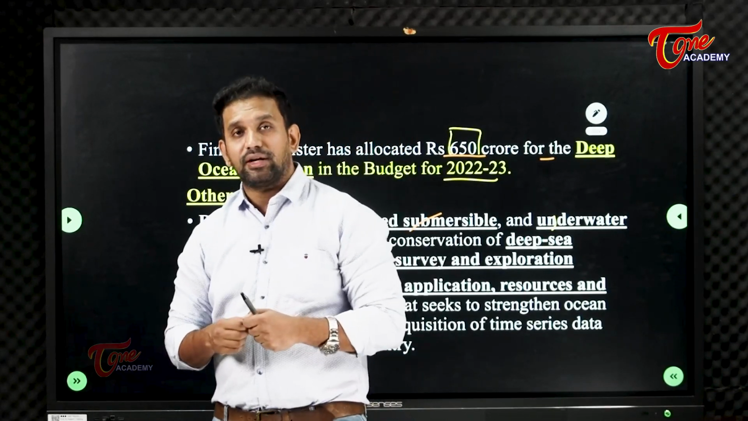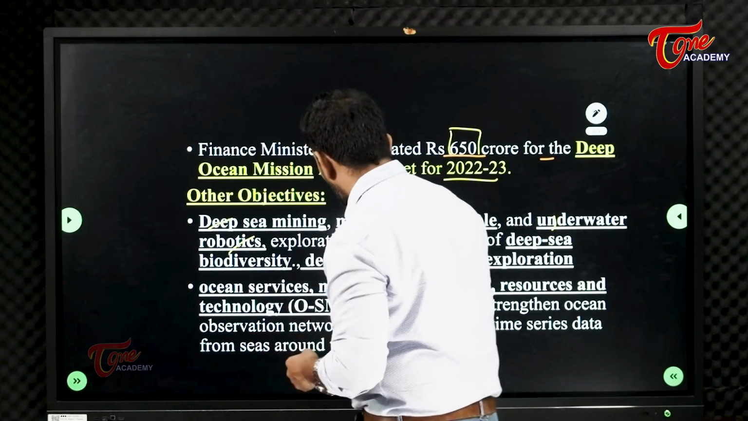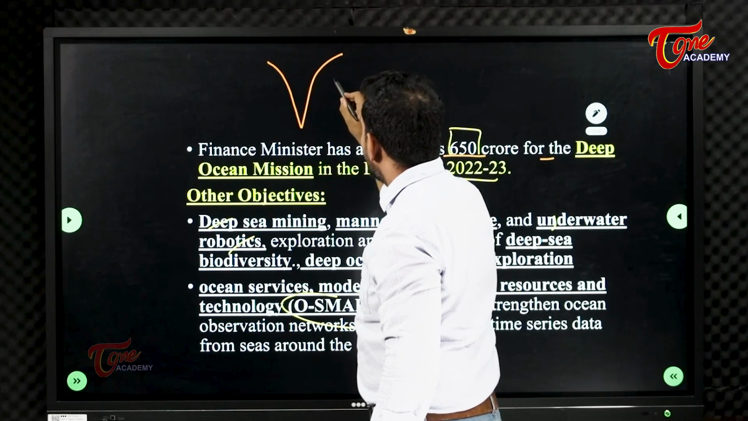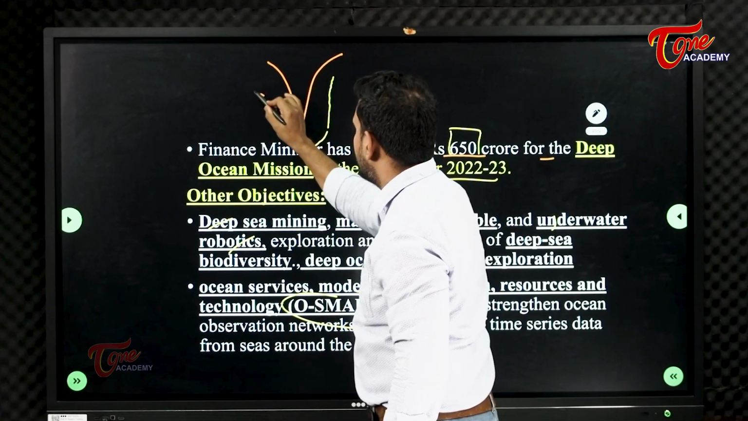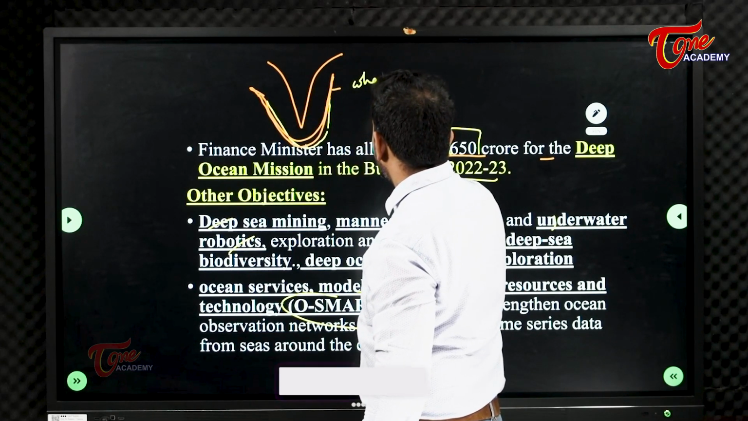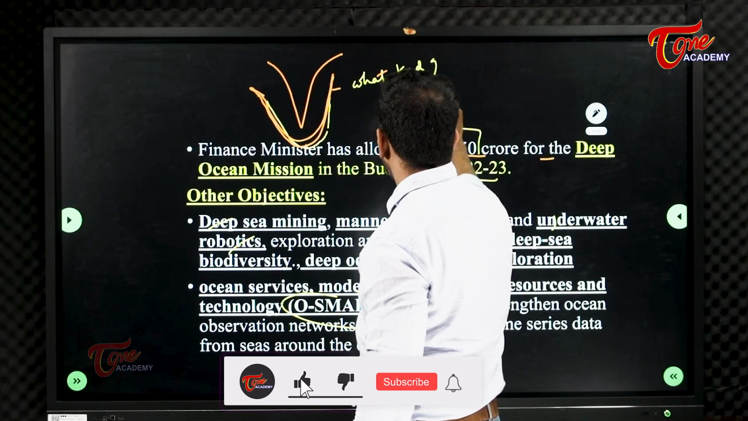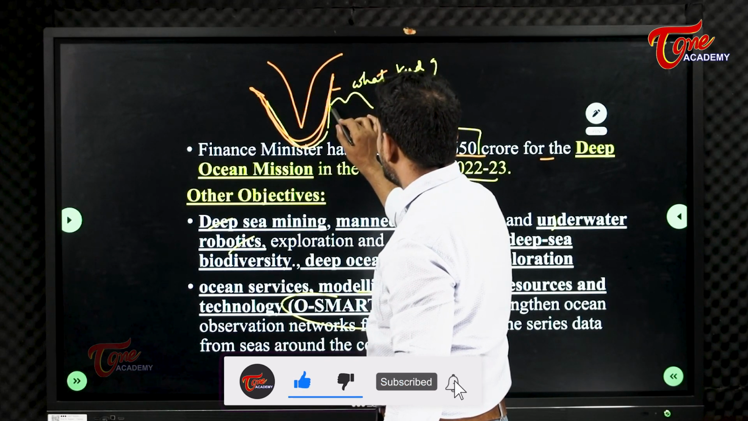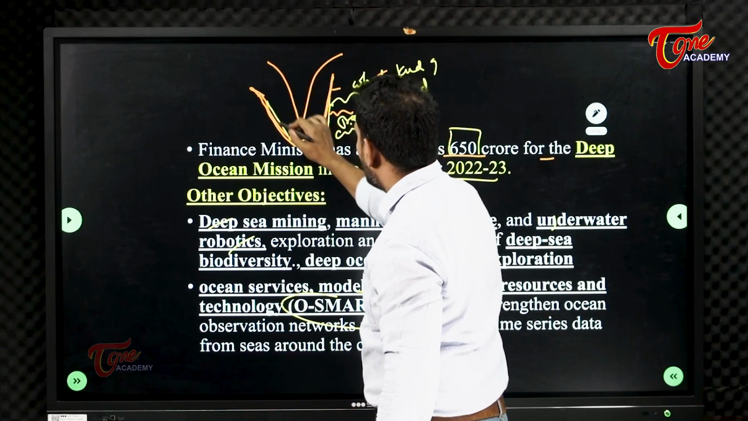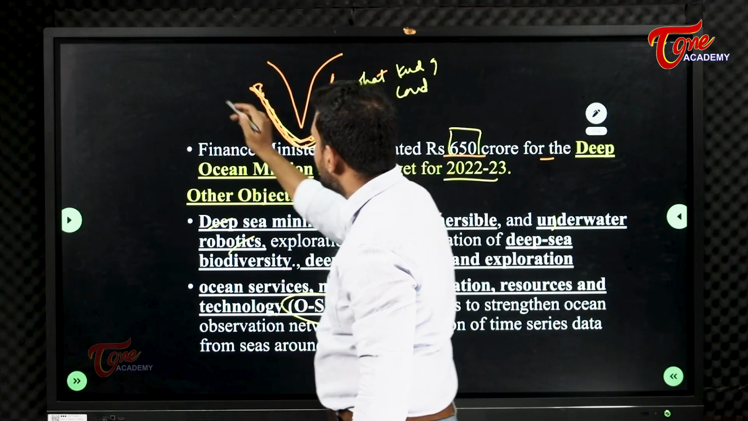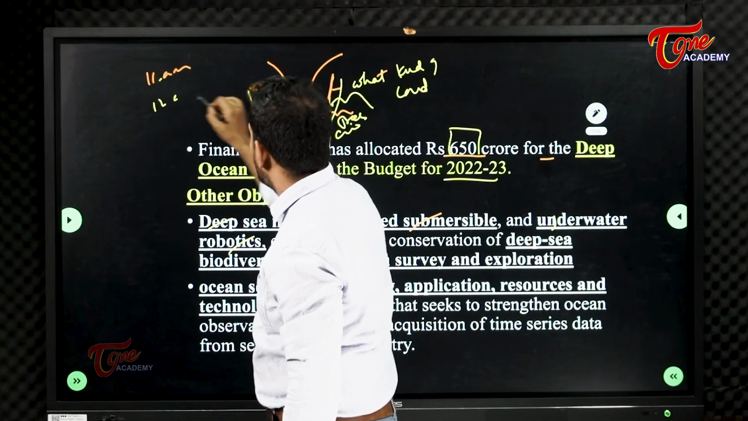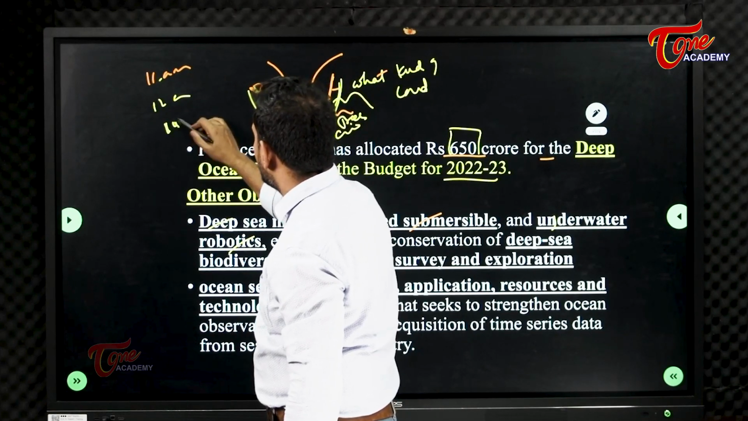Another important aspect here is O-Smart. O-Smart is nothing but, our India is there, no? In the ocean around our Indian coast, what kind of conditions are there? Means upwelling of the sea, lowering of the sea, the pressure over there, the currents over there. What is happening here? Like at 11 a.m. what are the conditions here? Then at 12, what were the conditions? At 2 p.m., what were the conditions?